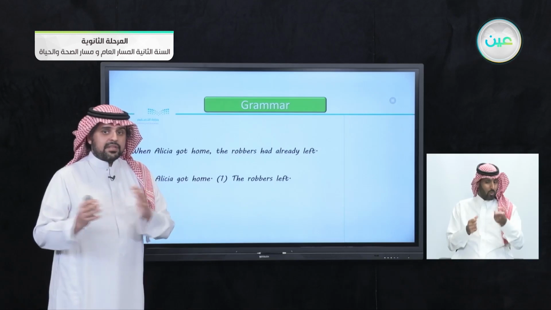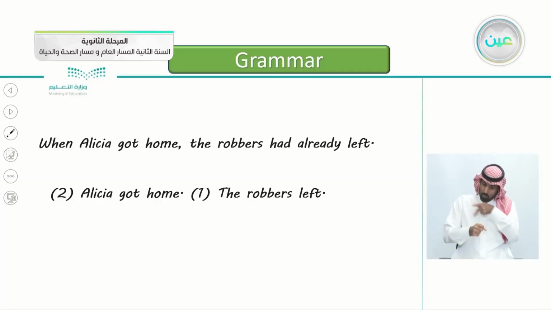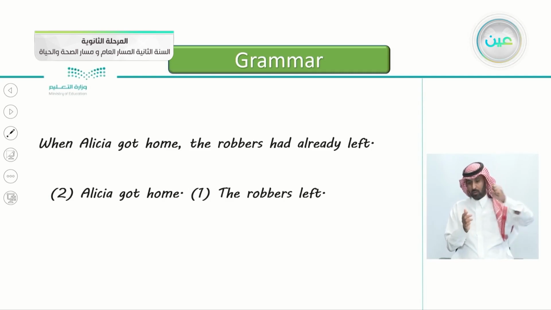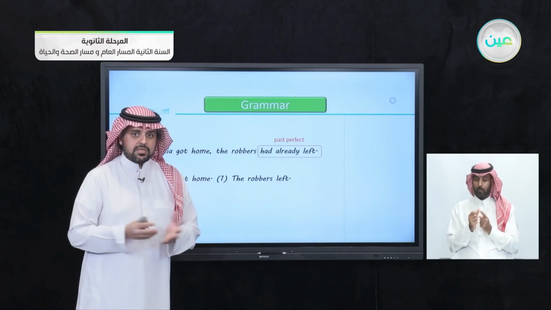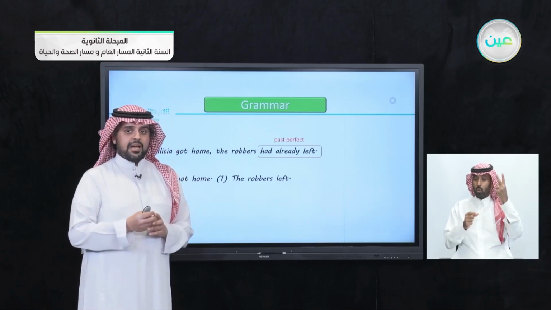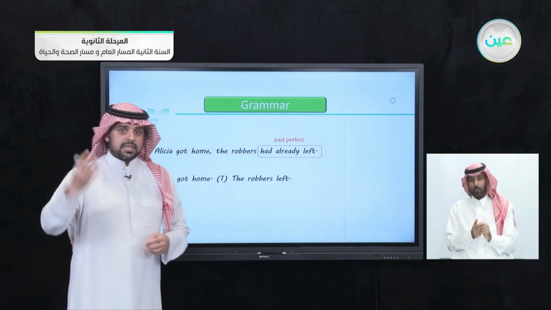Which one happened first? Yes, the robbers left. You see here, it's number 1. Alicia got home. This is number 2. This is the chronological order. And notice here we used the past perfect. This is when we use the past perfect, when we have two events, one happened after another in the past.